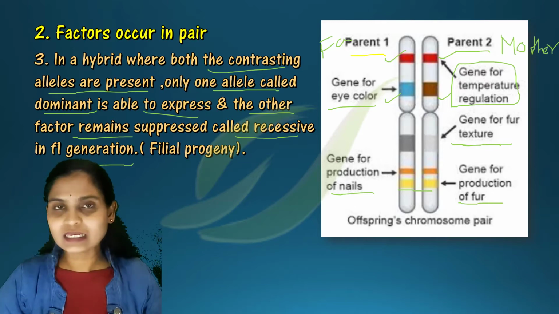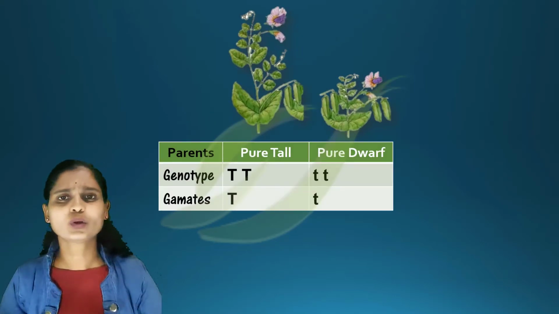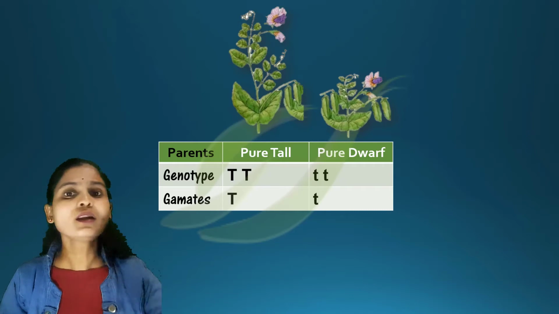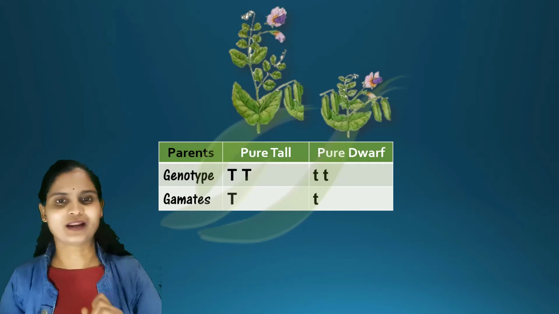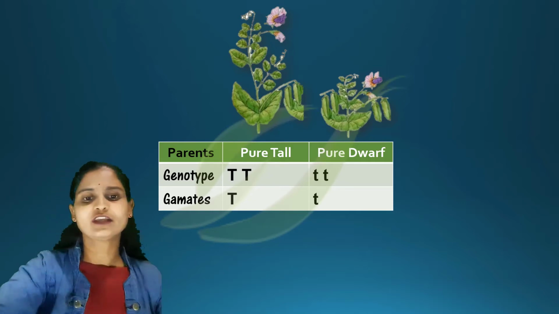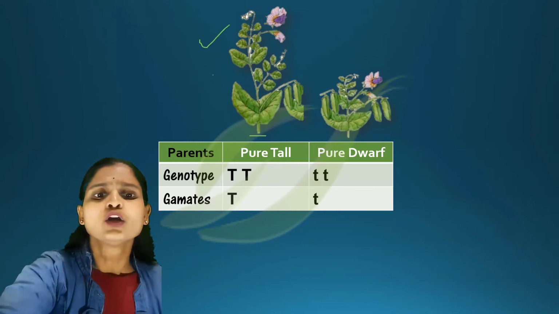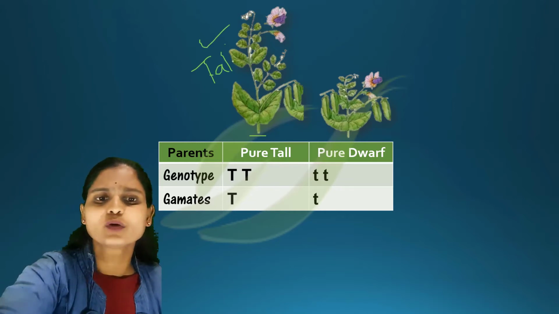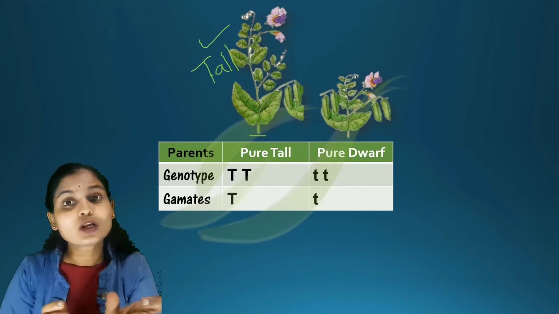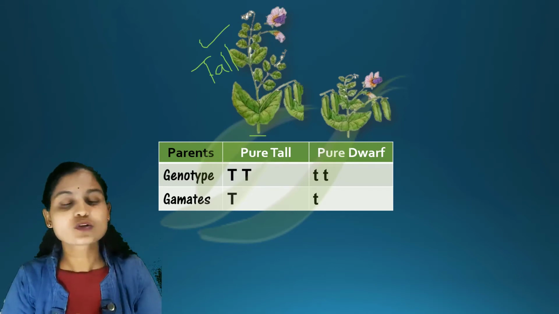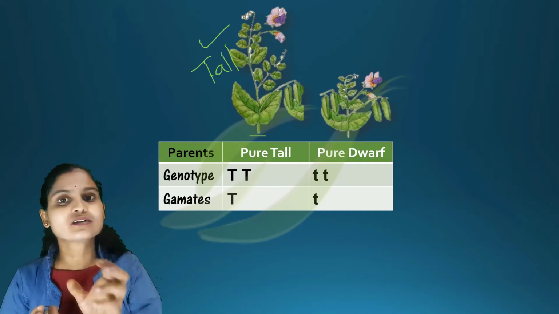So let us see an example here. As we all know, Mendel conducted experiments on pea plants, so now we have taken the example of a pea plant. The first plant you are seeing here is pure tall. This is a tall plant; by seeing it you can make out it is a tall plant. So it is called pure tall, or homozygous tall.